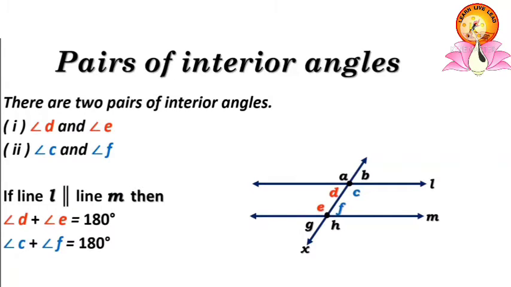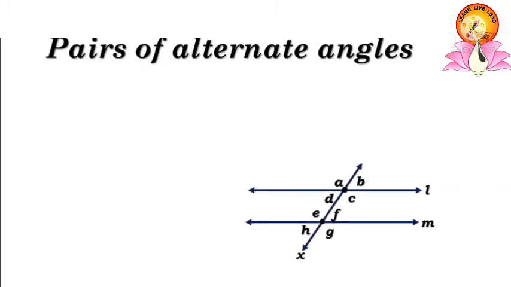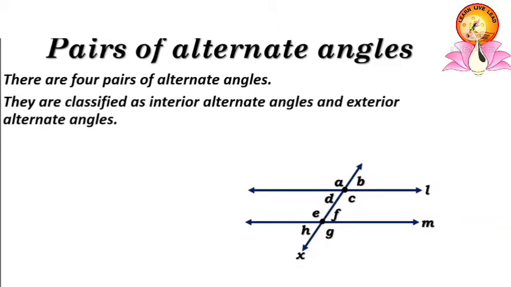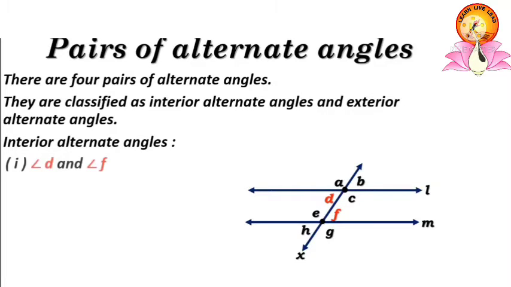The next pairs of angles are pairs of alternate angles. When the two lines are intersected by a transversal, four pairs of alternate angles are formed. They are classified as interior alternate angles and exterior alternate angles based on their location.